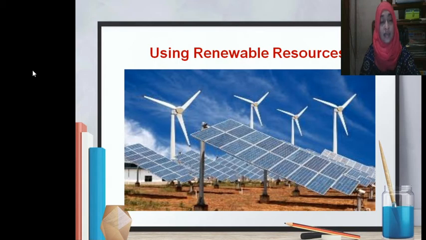Using renewable resources. People get most of their electricity mainly from non-renewable resources such as oil, coal and natural gas. However, non-renewable resources cannot be replaced once they have been used up. Instead, we should use renewable resources such as sunlight, wind, and water current.